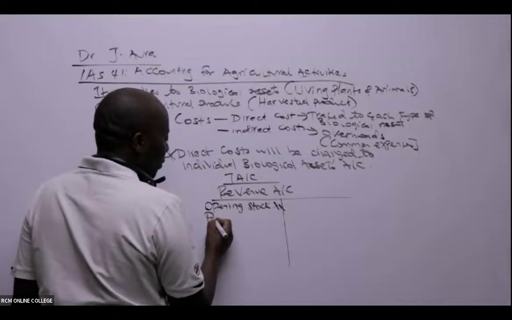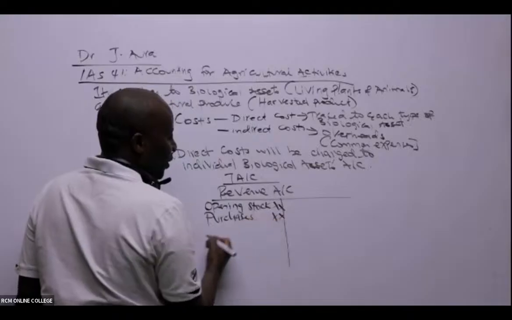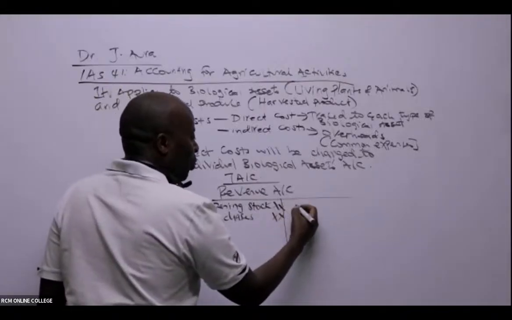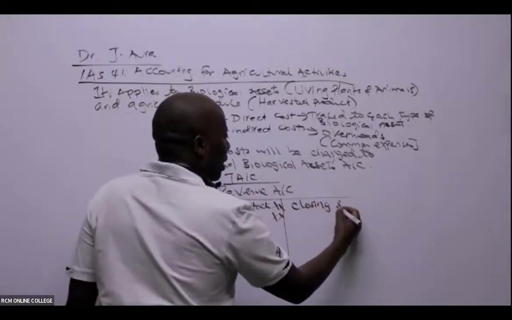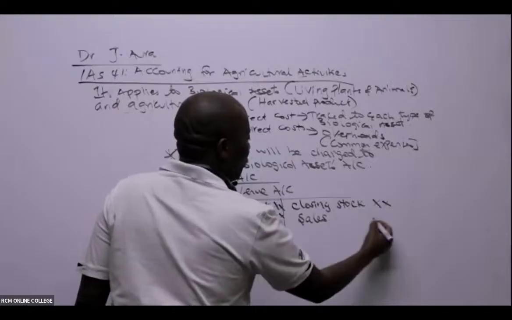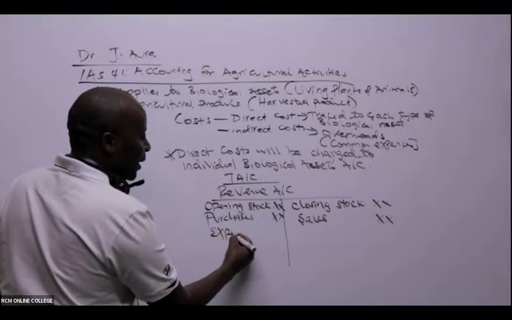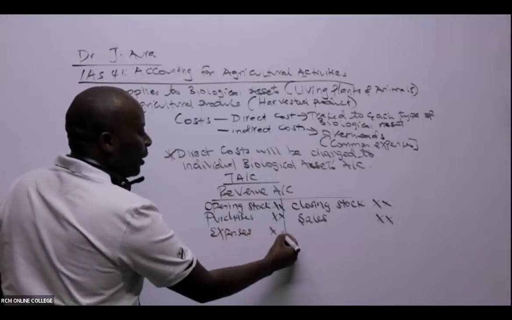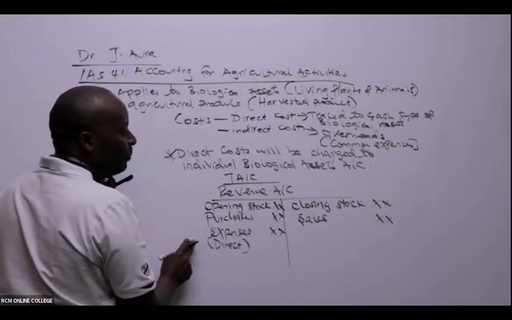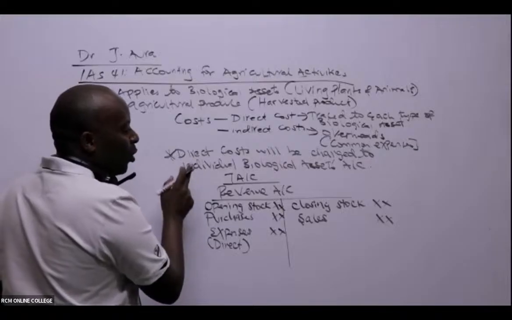Then, of course, in the year, we shall be purchasing, like how we purchase our sheep. So purchases like that. And then closing stock, and opening stock cannot be on the same side, so closing stock will come here. And then we have sales, which will be credited here. And then, of course, the direct expenses. Direct expenses, all of them will come here. These are direct expenses. We always charge them to the individual revenue account of each biological asset.